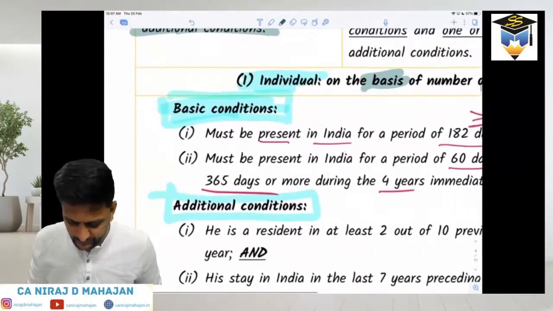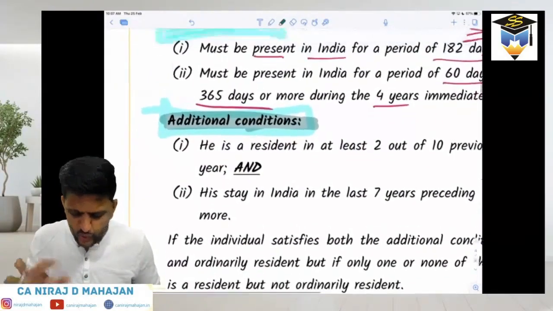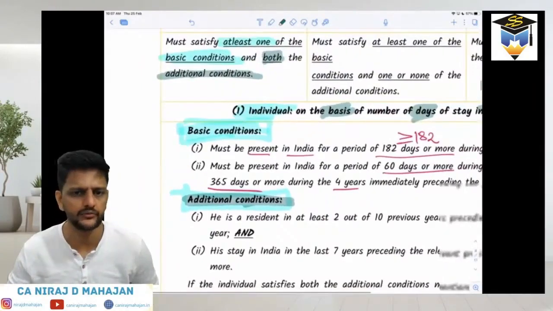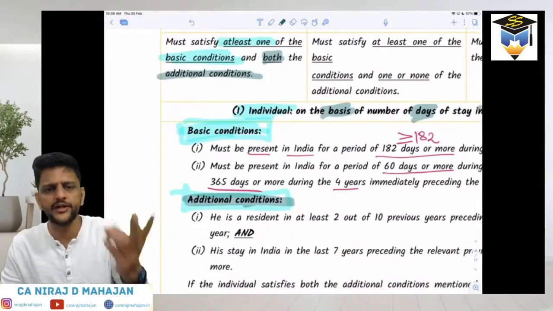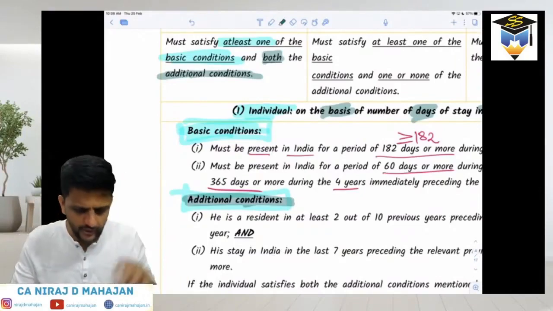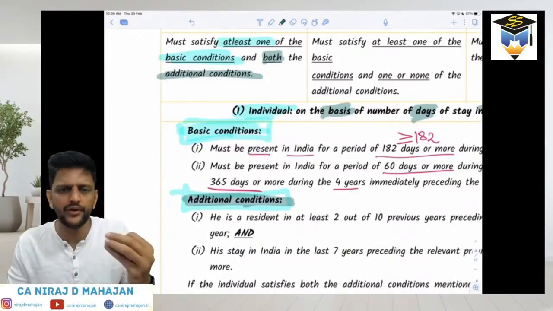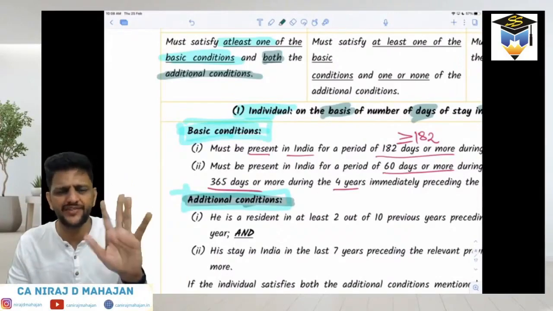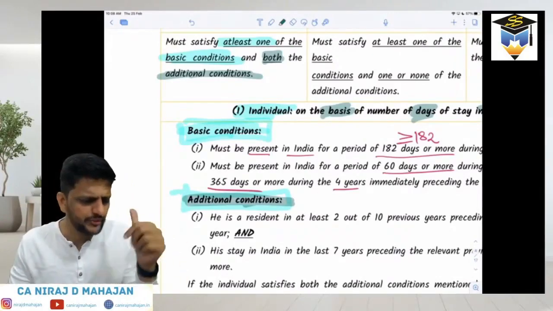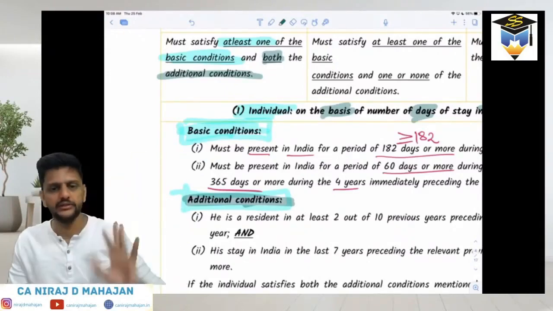Check over here. Now, additional conditions are also how many, bachcho? 2 right now. Are you understanding? There are 2 right now. So basic conditions are in totality 2, and additional conditions are also, bachcho, in totality 2. To become an ROR, a resident and ordinarily resident, bachcho, what should happen? He should satisfy either one or both of the basic conditions, but he should necessarily satisfy both the additional conditions.